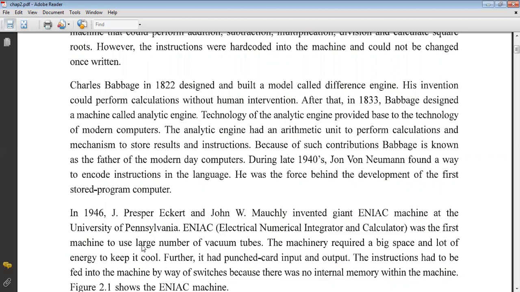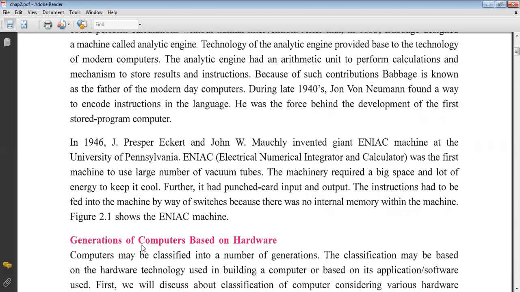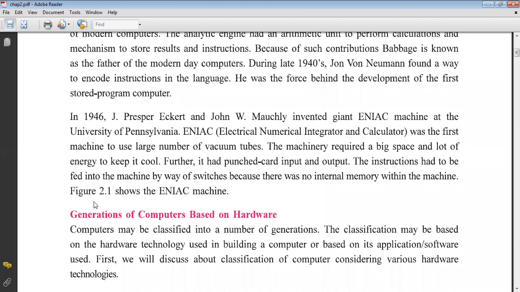The first person who made the programming for computers was John von Neumann. In 1946, J. Presper Eckert and John Mauchly invented the giant ENIAC machine at the University of Pennsylvania. ENIAC, the full form of this always comes in the exam.